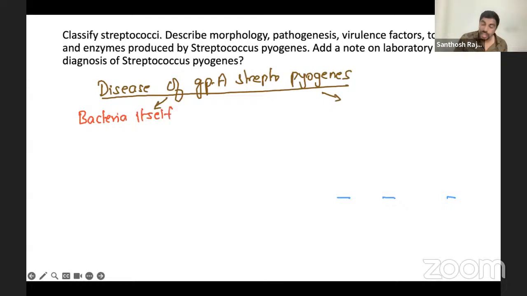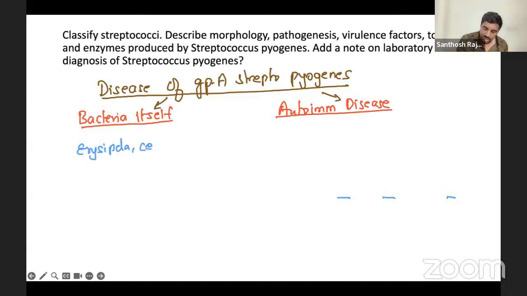And the other one is the autoimmune diseases. Streptococcus pyogenes causes autoimmune diseases. This is very, very important. Now, the bacteria itself, what are the diseases? We just spoke about all of those. Erysipelas, cellulitis, necrotizing fasciitis, and scarlet fever. These are basically the skin infections.